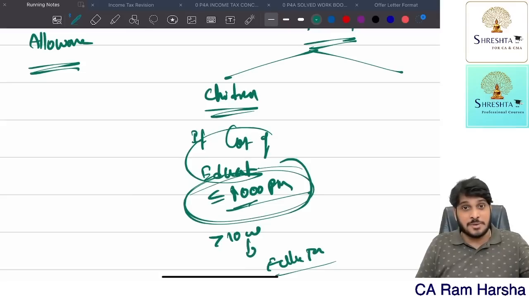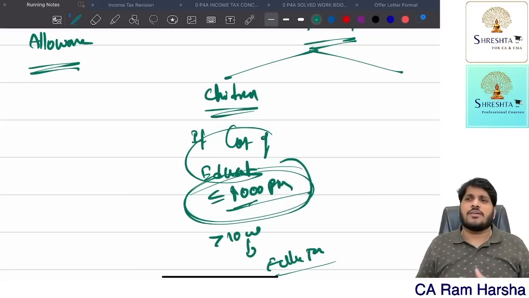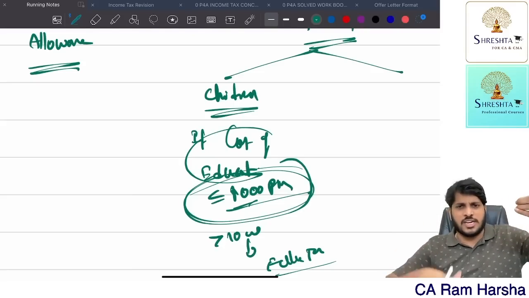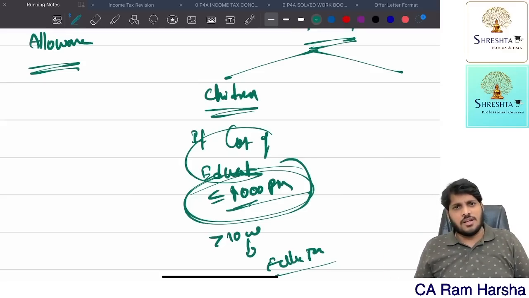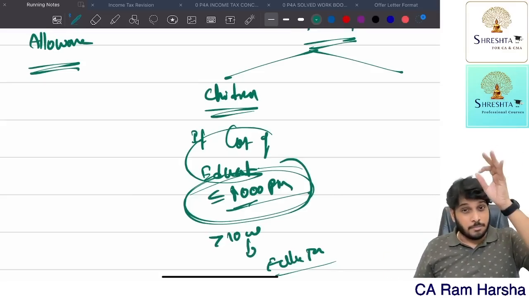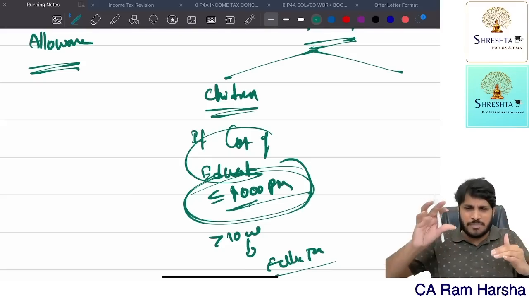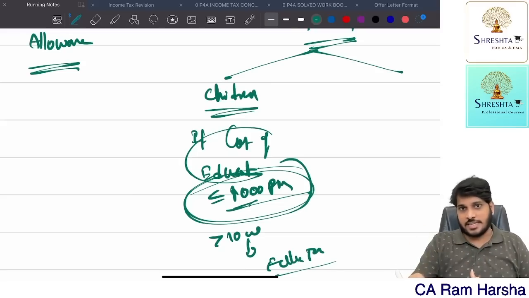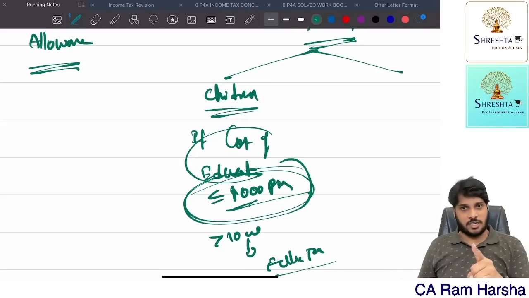This is not a slab limit. What they said is only about exemption. They told that if the cost of education in a similar institution does not exceed 1,000, it is exempt. What does it mean? If it exceeds 1,000, it is fully taxable. Alternatively, many others claim exemption up to 1,000 and tax the excess cost of the facility. Anyway, you can follow either in the exam, but you should compulsorily mention the alternative view as a note point.